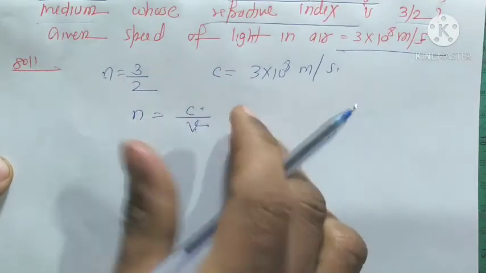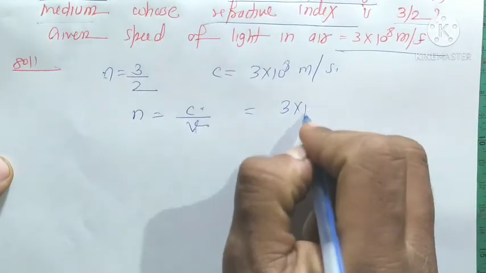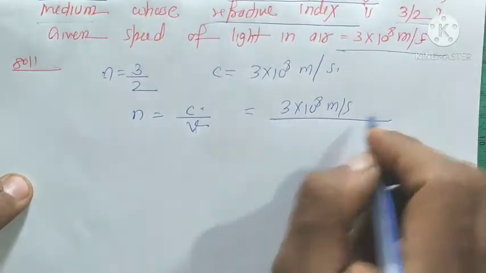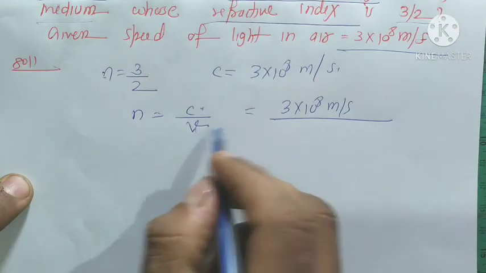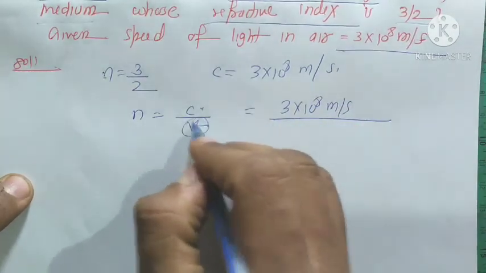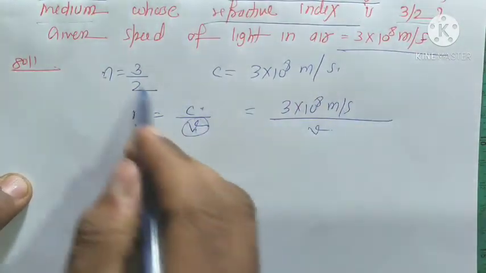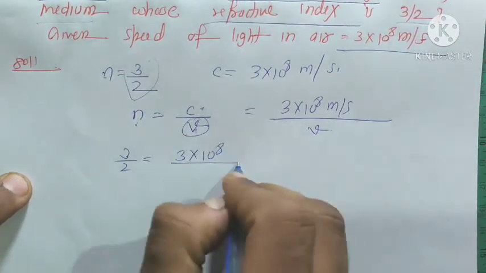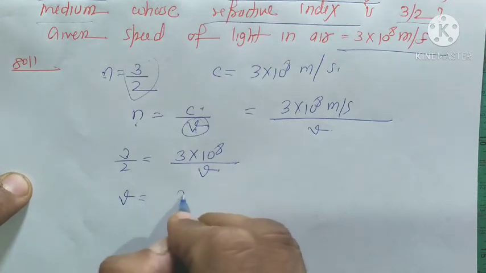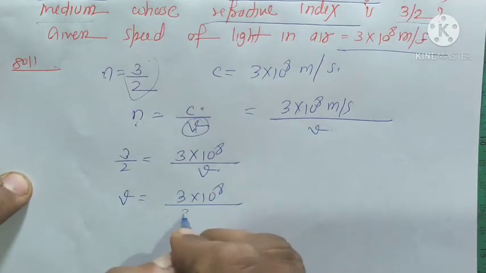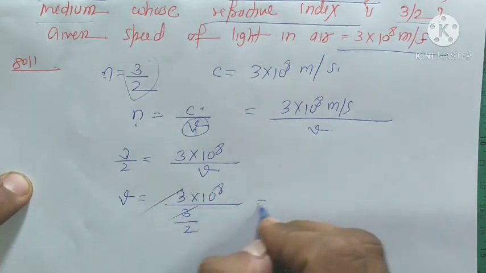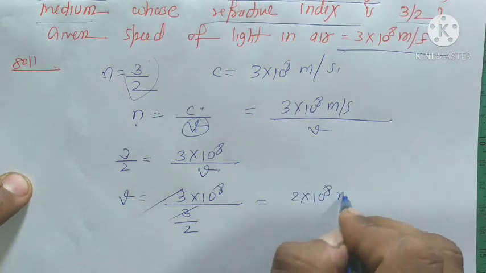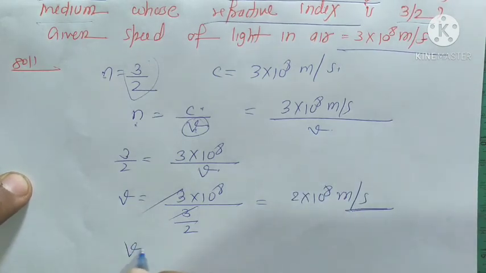So we put all these values: 3 into 10 to the power 8 meter per second upon V. We have to find this value V, and the refractive index given here is 3 upon 2. So 3 upon 2 is equal to 3 into 10 to the power 8 upon V. So V is equal to 3 into 10 to the power 8 divided by 3 upon 2. The 3 and 3 cancel here, giving 2 into 10 to the power 8 meter per second. So finally V is equal to 2 into 10 to the power 8 meter per second. This is our answer.